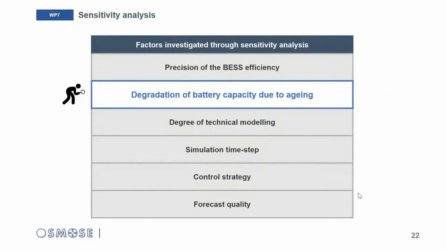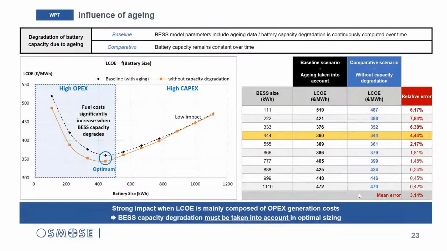So now let's talk about aging. The main effect of aging of a lithium-ion battery is that the useful capacity of the battery degrades over time. And the comparison here is made between the baseline scenario where the